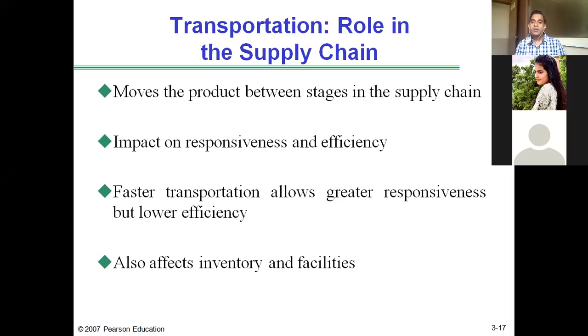Faster transportation allows greater responsiveness but lower efficiency. See, the most expensive mode of transportation is air. Air cargo services are also available, like how in India we know VRL transportation, for example.